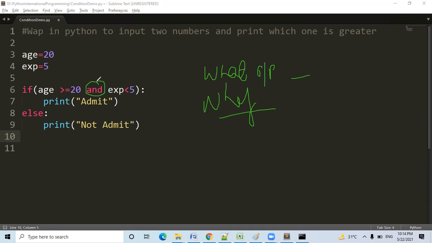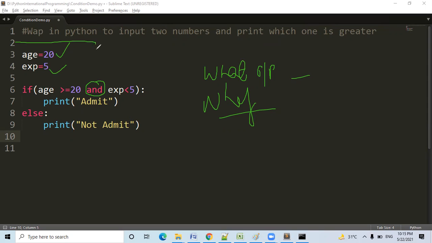So let us see the code. Age is 20, experience is 5. Now, according to the condition, what output will come and why? Think about it. Arpan is saying not admit. Sir, please let me see the code. This is the code, yeah.